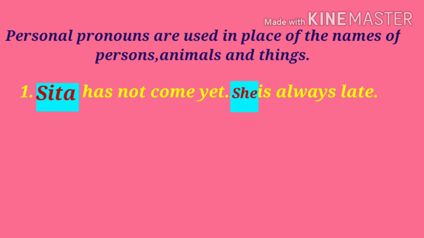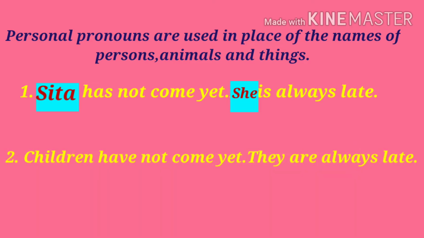Now look at the another sentence. Children have not come yet. They are always late. So here we have used the pronoun they, because children, it is more than one. Okay, it is in plural form. So for plural form we have used they.